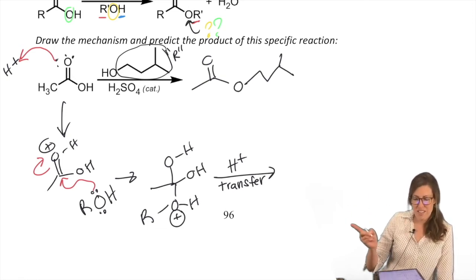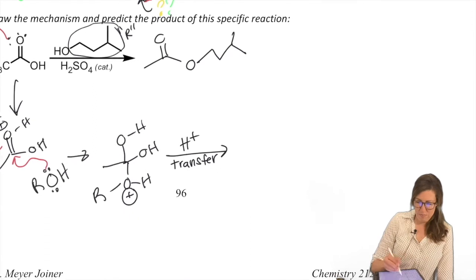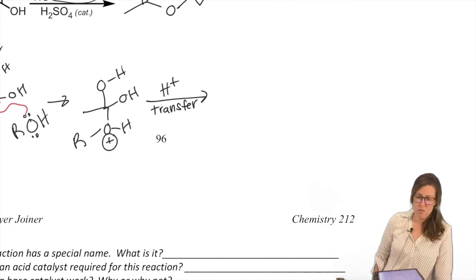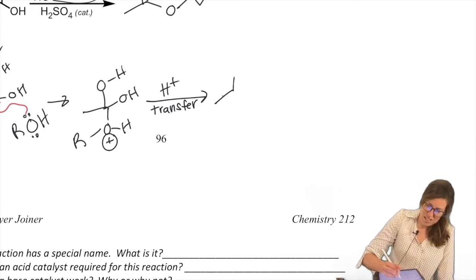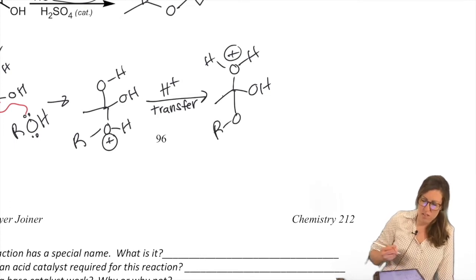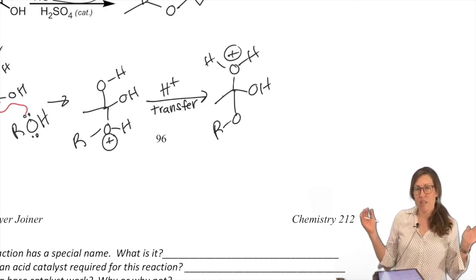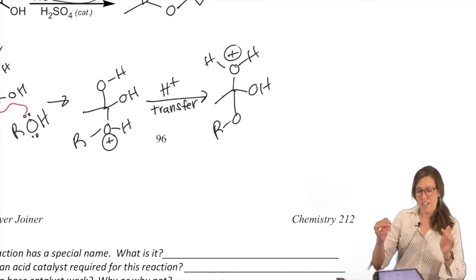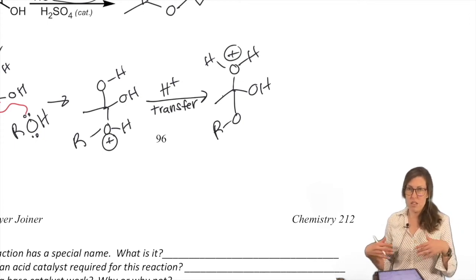You have to lose water, right? Water is the product right here. So we've got to kick off the water. One of those OHs is coming for it. I'm just going to randomly choose this one. This is the one that gets hit. Remember, that's what's going on in a proton transfer. I move the proton. It represents two separate steps of the mechanism, but in advanced cases, it's officially okay to do this as one step. There are no arrows to push though, because the arrows are omitted since it represents two steps.